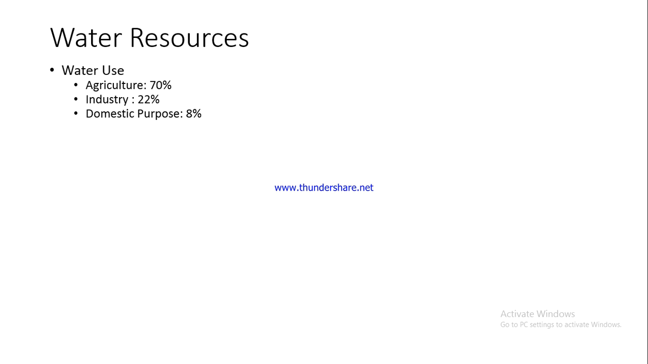As far as the use of water is concerned, you would find that most of the water is used in agriculture. Almost 70% is consumed by agriculture for cultivation purpose, for irrigation purpose, and the domestic use is just 8%.